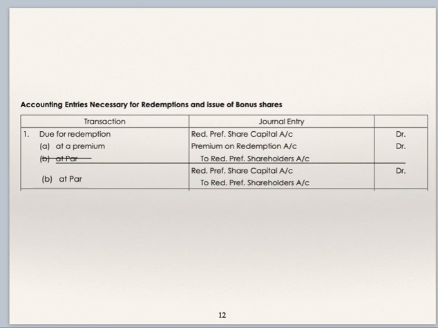Now we'll see accounting entries necessary for redemption and issue of bonus shares. Redemption of preference shares. When redemption is due and if it is at premium, redeemable preference share capital account debit, premium on redemption account debit to redeemable preference shareholders account. If redemption is at par, then redeemable preference share capital account debit to redeemable preference shareholders account.